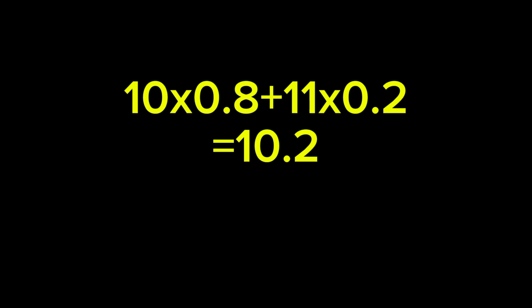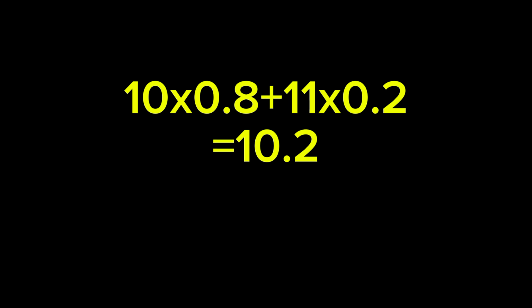Then 10 times 80%, and 80% means divided by 100. 10 times 80 divided by 100 plus 11 times 20 divided by 100. We can get 1020 divided by 100, which is equal to 10.2. For question 17, choice A is the correct answer.